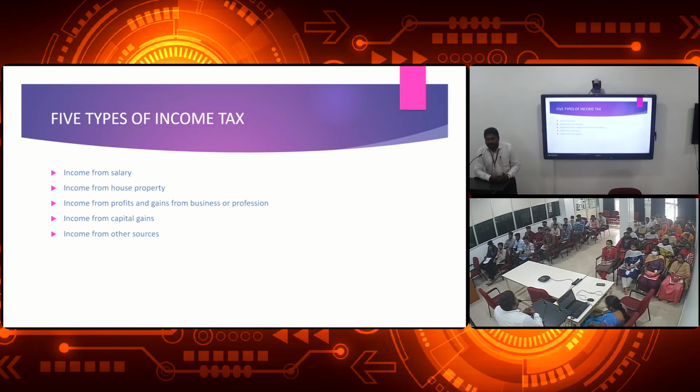Your salary is 3,60,000 per annum, and income from house property is 20,000 per month, which per annum is 20,000 into 12, 2,40,000. You already got 3,60,000 as an employee, and from house property 2,40,000. 3,60,000 plus 2,40,000 is 6 lakhs. You exceed the exemption limit of 2,50,000. Now how much tax must you pay? 6 lakhs minus 2,50,000, the remaining 3,50,000 is the taxable amount.